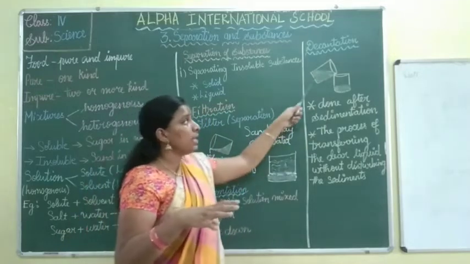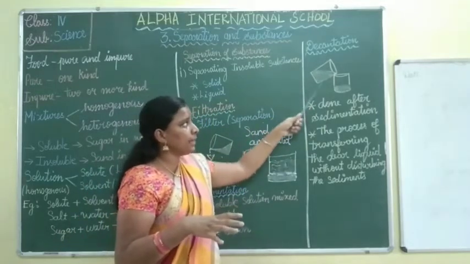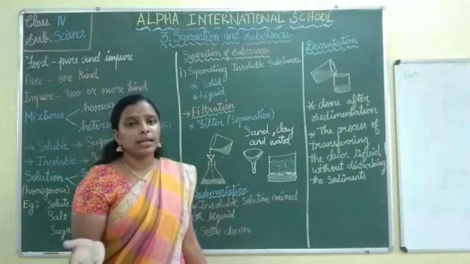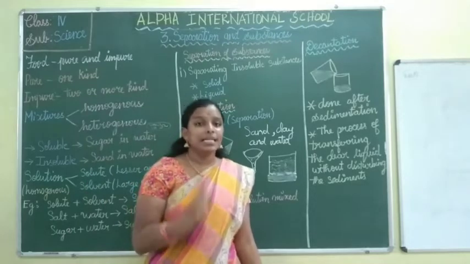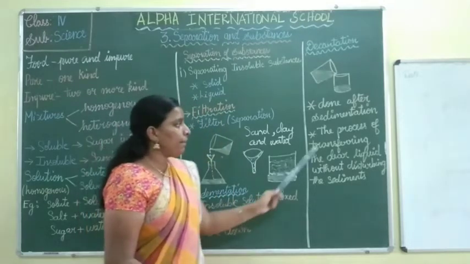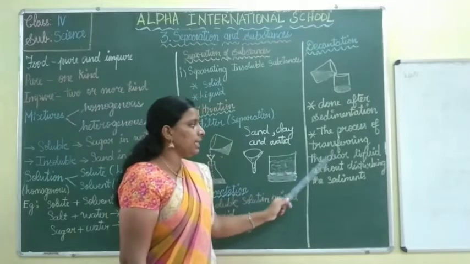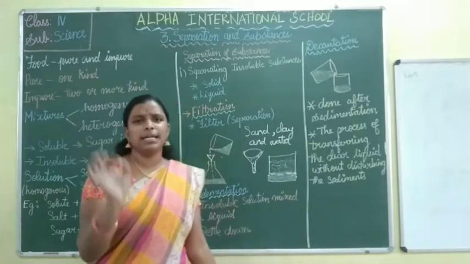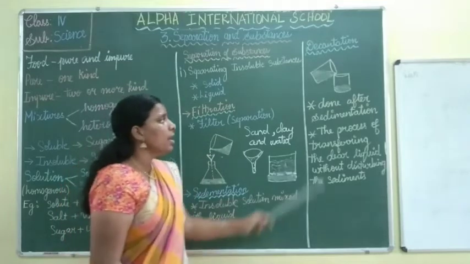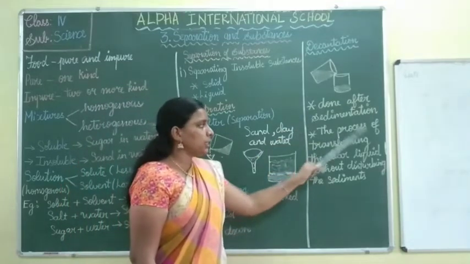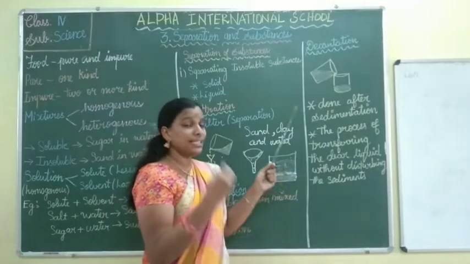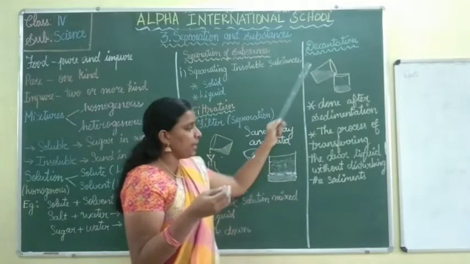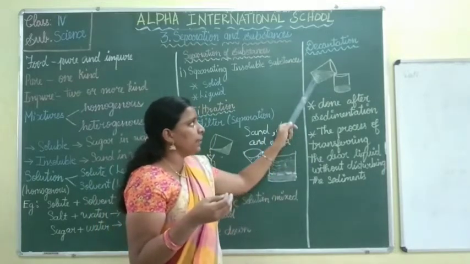All the insoluble substance will remain here. This process of taking the liquid part is called decantation. Decantation is the process of transferring the clear liquid without disturbing the sediment. Sediment is nothing but the insoluble substance. So the clear liquid I transfer from one beaker to another beaker without disturbing the sediment.